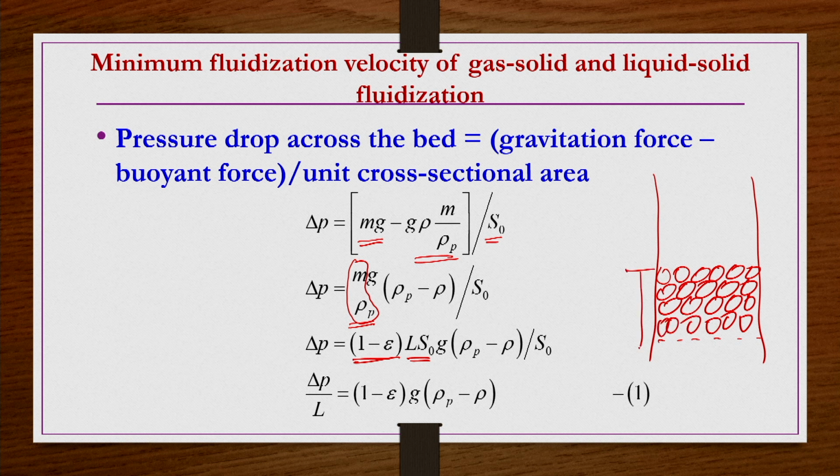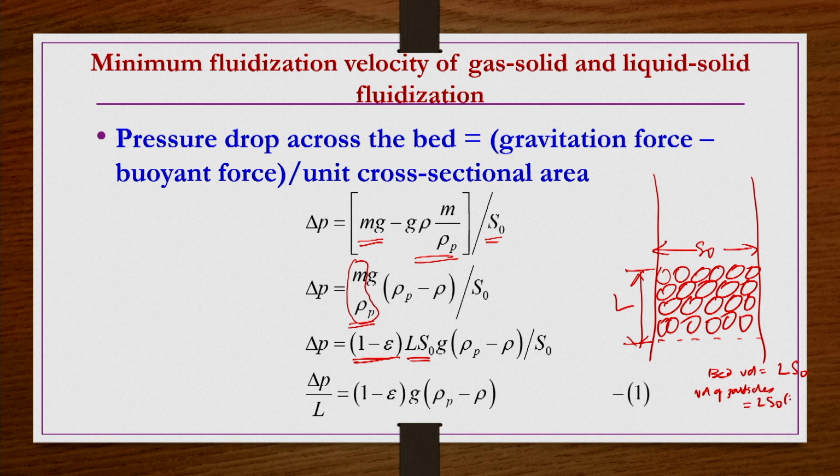So, if this is the initial packing height L and the cross section area of this bed is S naught, what is the total bed volume? The bed volume is going to be L multiplied by S naught. This bed consists of particles and then void spaces, right. So, what would be the volume of all the particles?